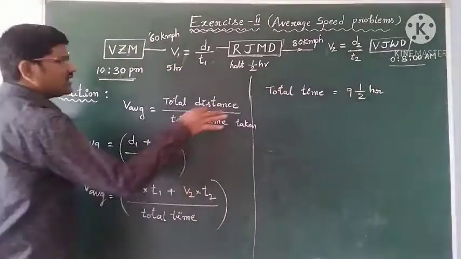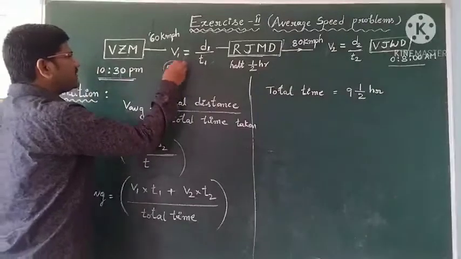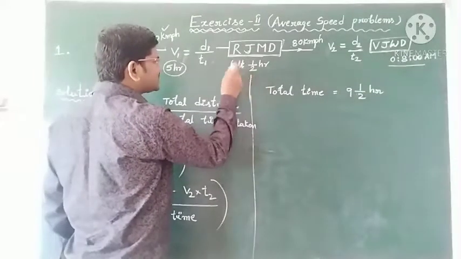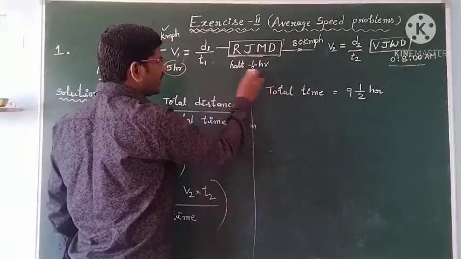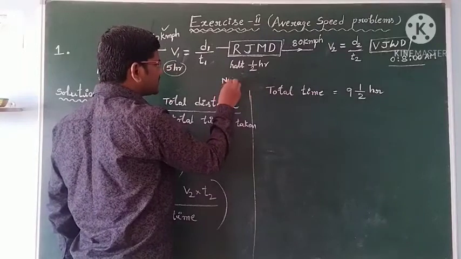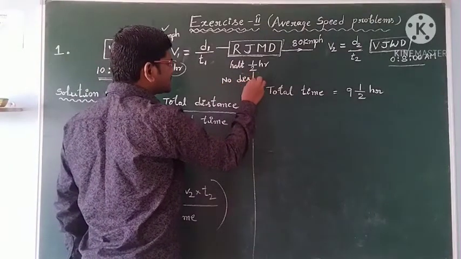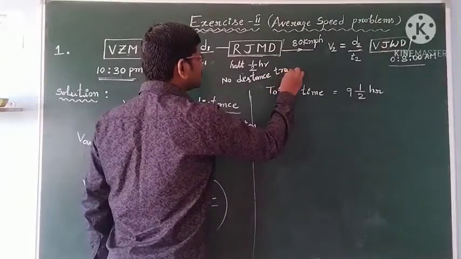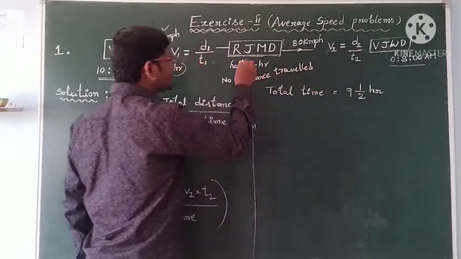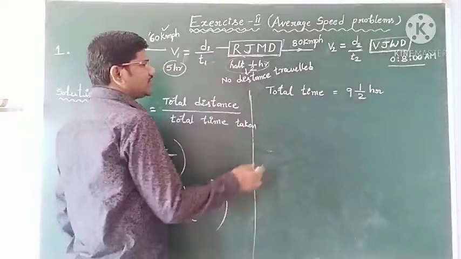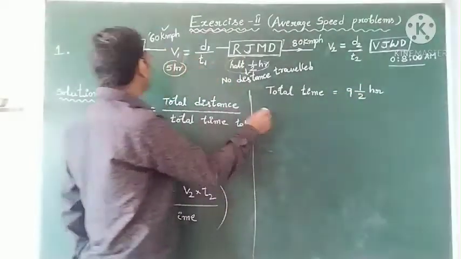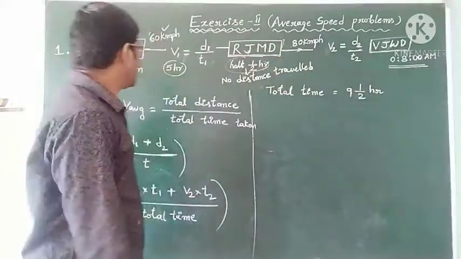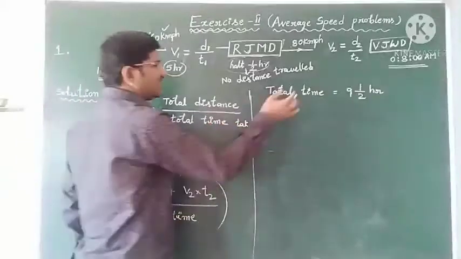In this total 9.5 hour journey, the first 5 hours this speed is maintained, and then half an hour of rest. In this half an hour there is a halt, so no distance is travelled. So the total time is 9.5 hours, from 10:30 p.m. to 8 a.m. First 5 hours, and half an hour no distance.